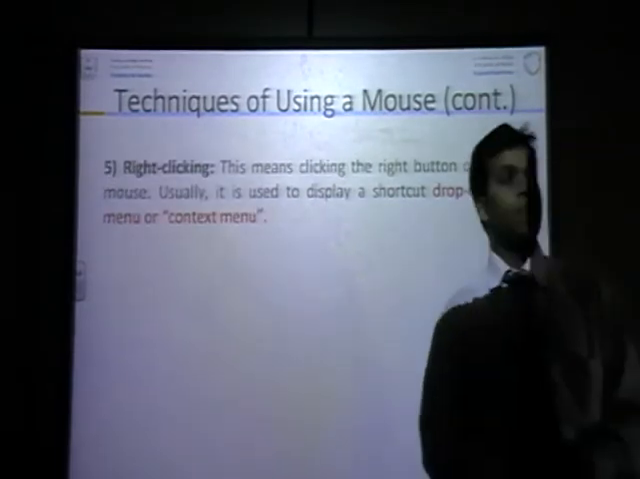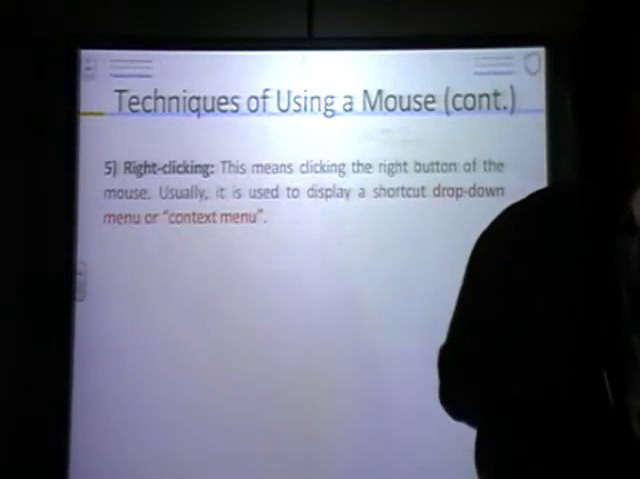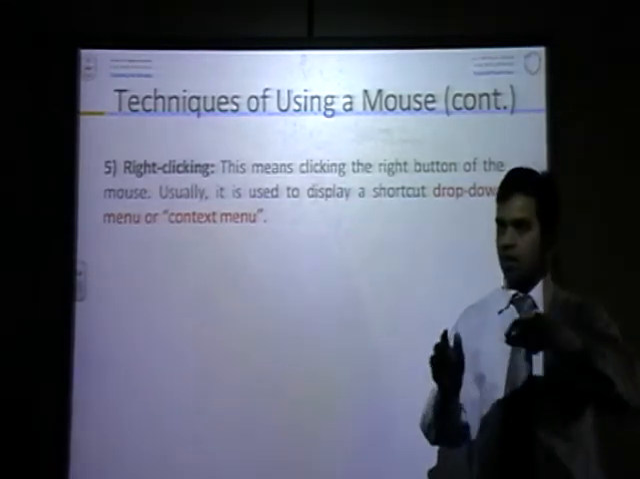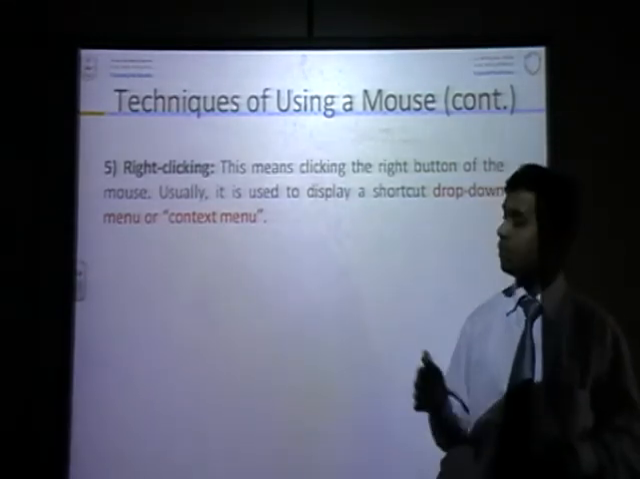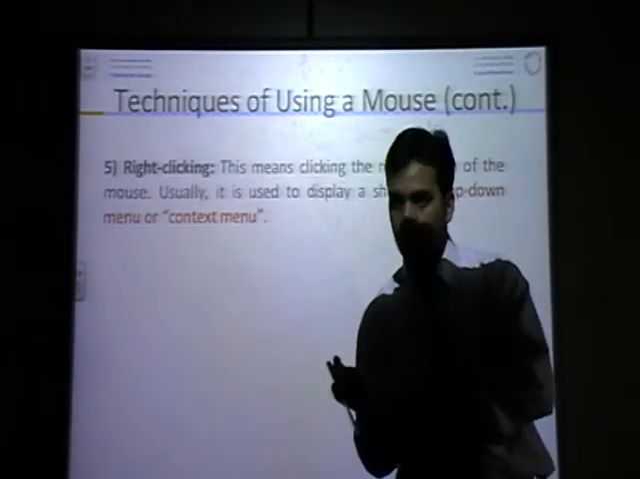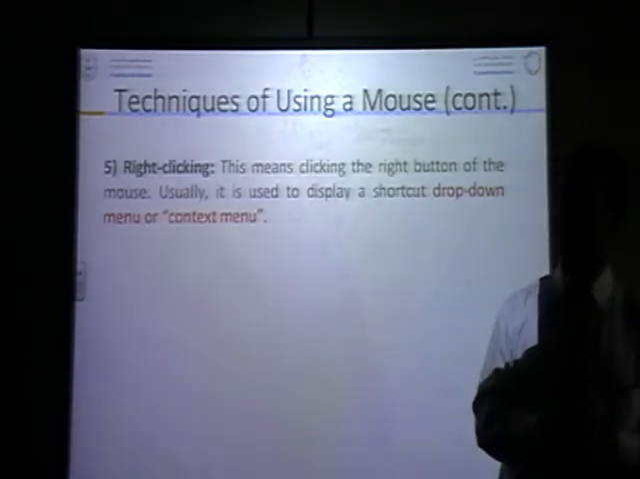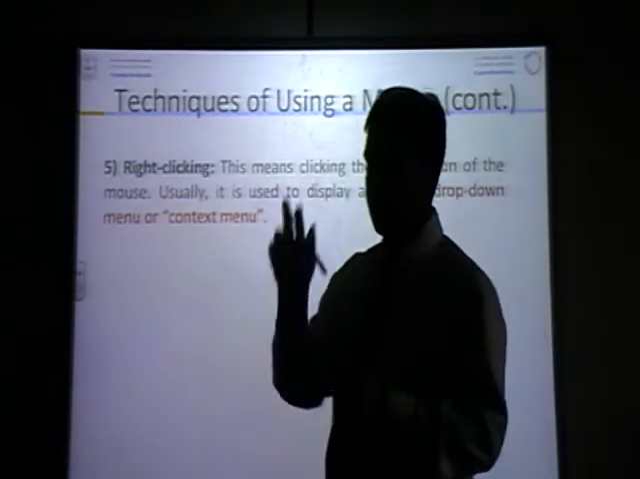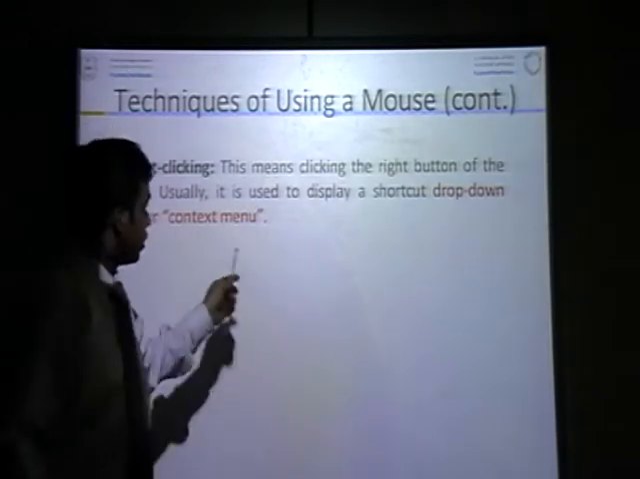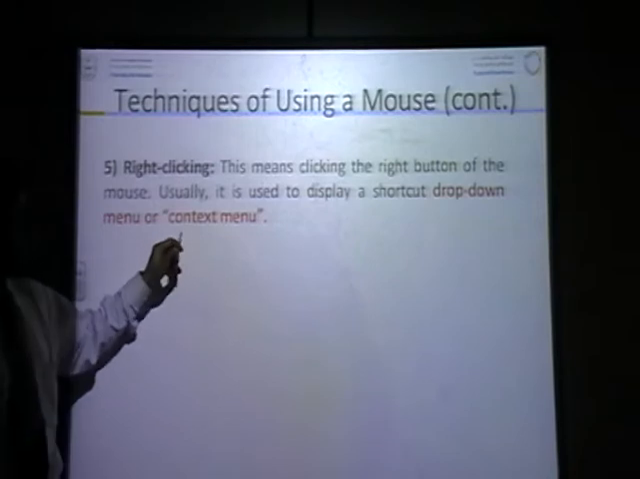Right click. You know, right click on any item. As you saved the picture, no? In Google Images, you search the picture, then right click, save picture as. So right click means it will open a window, a small menu. From this menu you can choose, like you selected from Google Images. Right click on the picture, save picture as and desktop or anywhere. So it will display a drop down menu. That is called context menu.